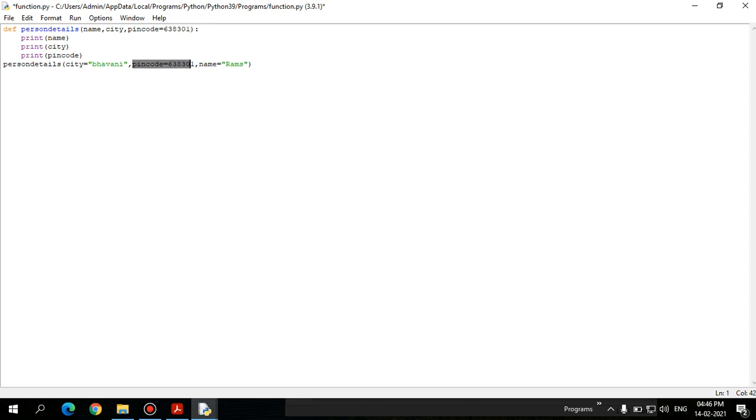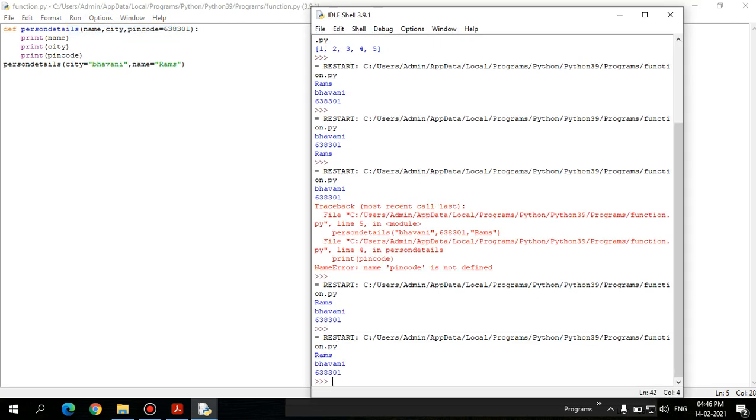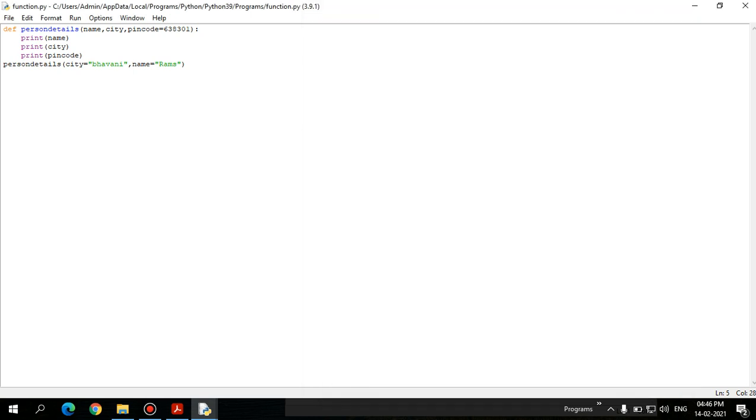If you forgot to give it, or intentionally did not give it in the function call, it will take it automatically, right? Look at this, if I print, yes, it will take it. Even though I haven't used pin code for calling the function, it will be automatically supplied as one of the arguments. That is why it is a default argument. We know the meaning of default, so it will be automatically supplied.